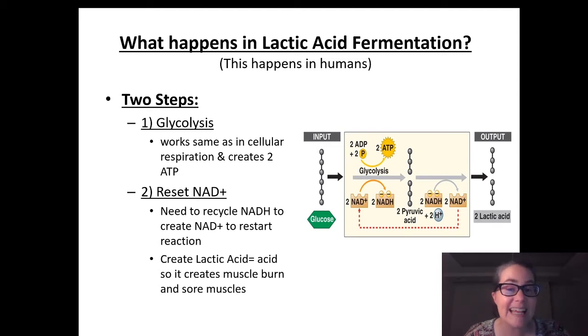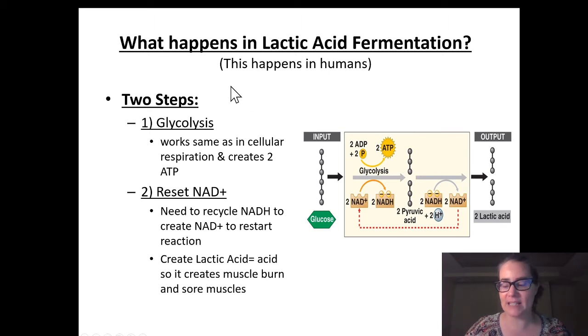While humans cannot do this long term, because it wouldn't be enough ATP to run all of our trillions and trillions of cells inside of our bodies, we can flip into it temporarily and run it short term, especially in times when we're low on oxygen. And then once our body recovers and we get our oxygen under control, we'll flip back into cellular respiration.